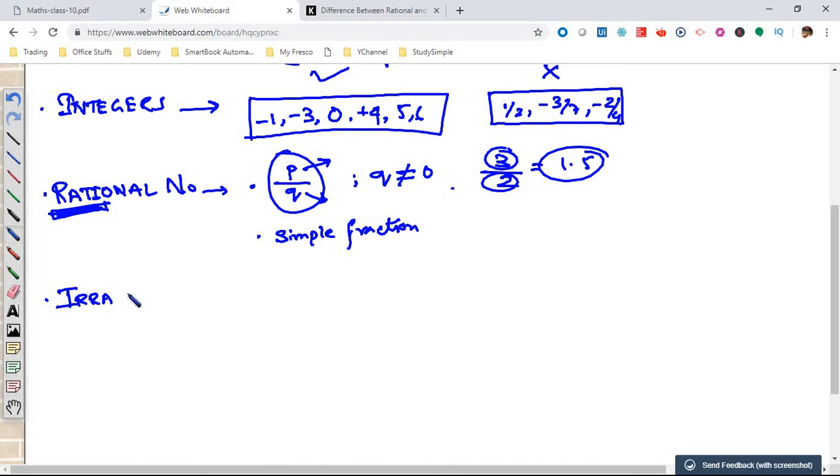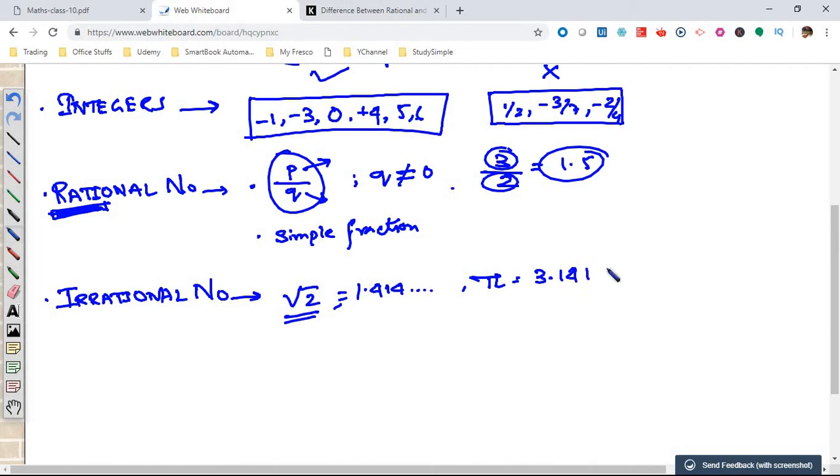The next is irrational. The irrational numbers are, say, √2. The √2 is irrational because it comes to 1.414 dot dot dot. It's never ending and non-terminating. So that's why √2 is considered irrational. Similarly, pi is 3.14159 dot dot dot. Hence this also has no ratio and hence is an irrational number. So these are all irrational numbers.